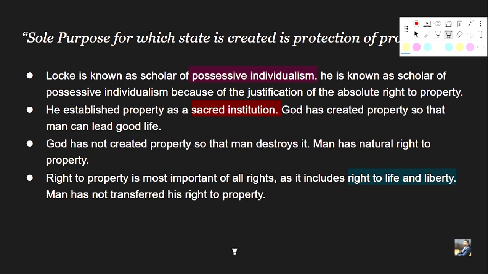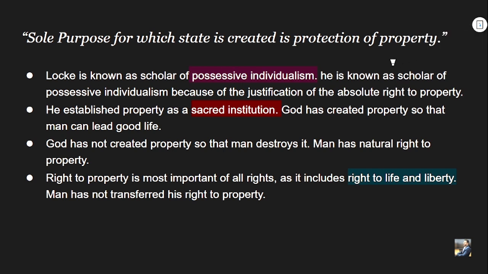So let's see one of the statements here. This is one of the statements which says the sole purpose for which the state is created is the protection of property. Just now we have seen a statement, right, that the sole purpose for the creation of the commonwealth is the protection of property, and sometimes it is explicitly asked in the exam. They will give you this particular statement and ask you to comment, right? They will give you: the sole purpose for the creation of a commonwealth is the protection of property. Locke, 10 marks or 15 marks. So how can you approach this answer, right?